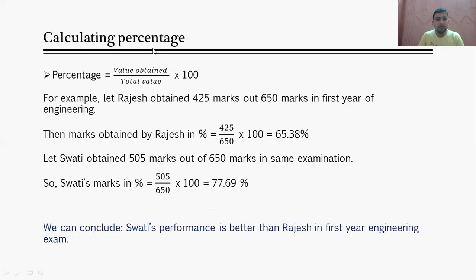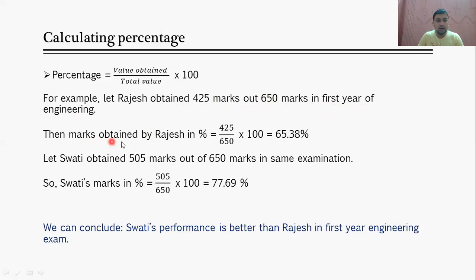Now calculating percentage. In a general way, how can you calculate a percentage? Percentage is equal to value obtained divided by total value into 100. For example, let Rajesh obtain 425 marks out of 650 marks in the first year of engineering. So there is one student who has got 425 marks out of 650.